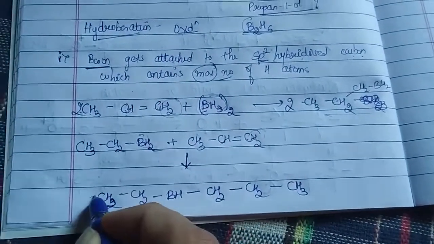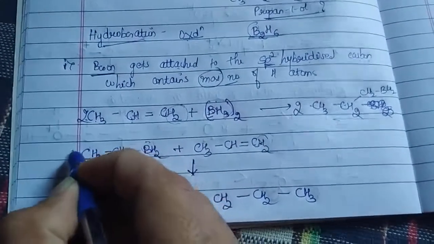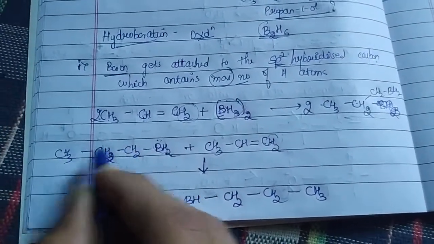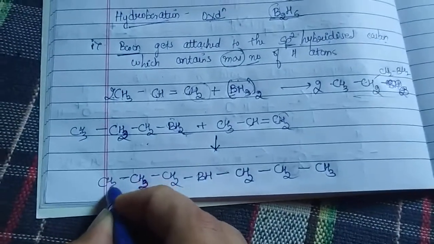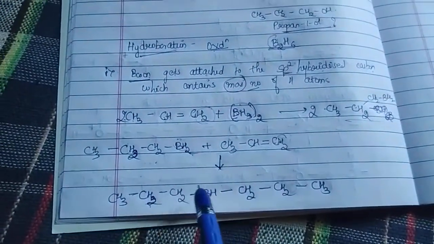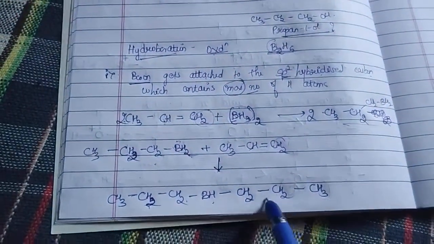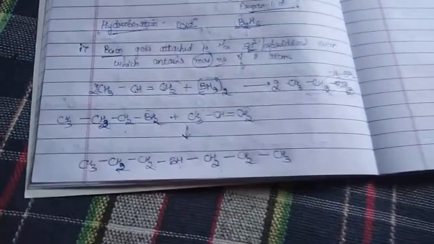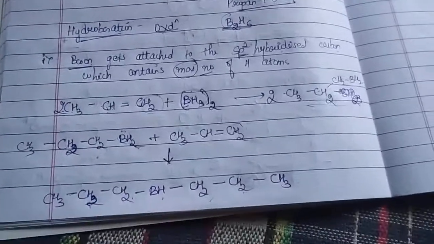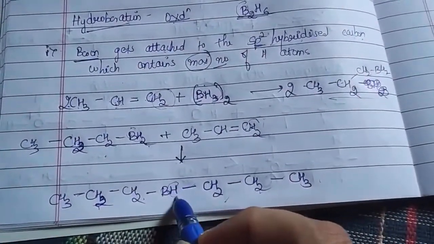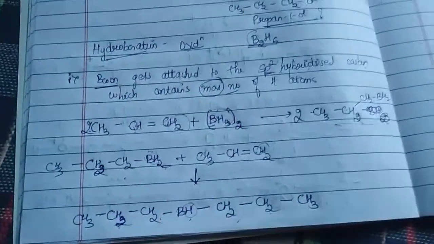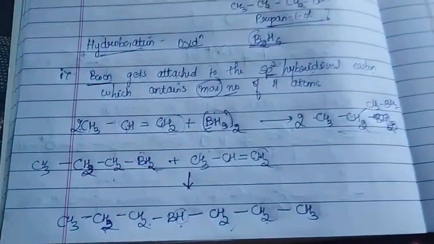So CH3 CH2 CH2 BH2. Here also you'll be getting CH3 CH2 CH2 BH CH2 CH2 CH3. Are you able to see? We have to do the reaction until all the hydrogen attached to the boron has been replaced.